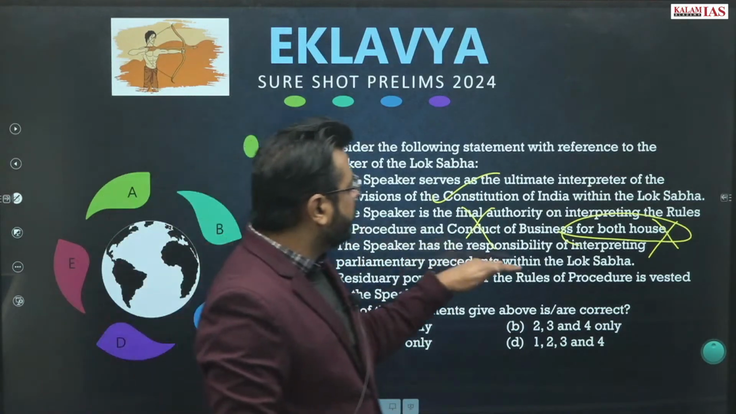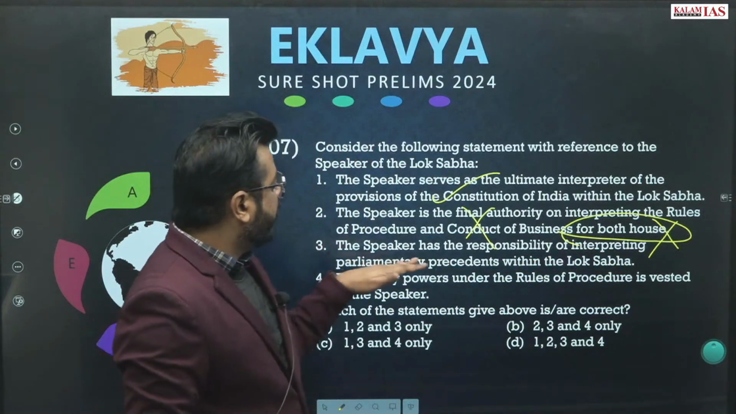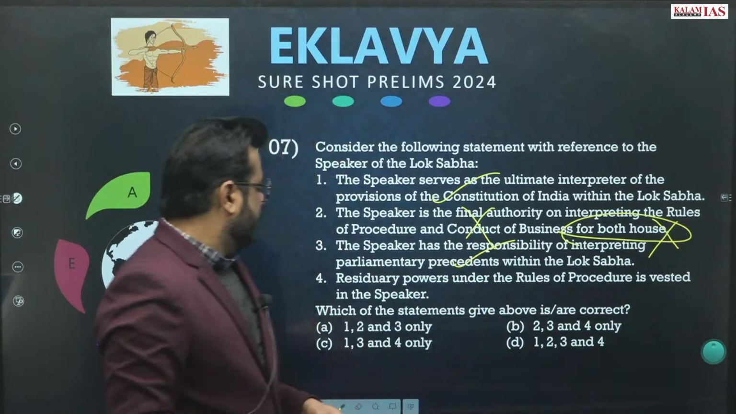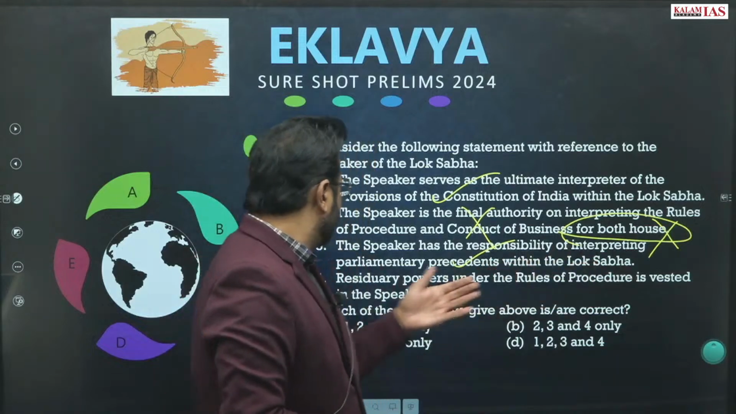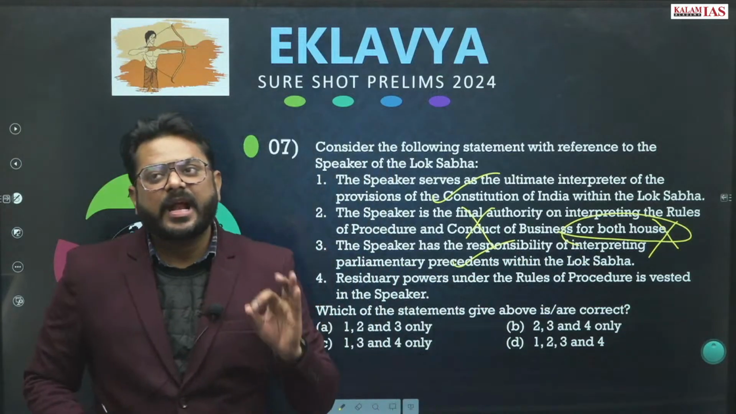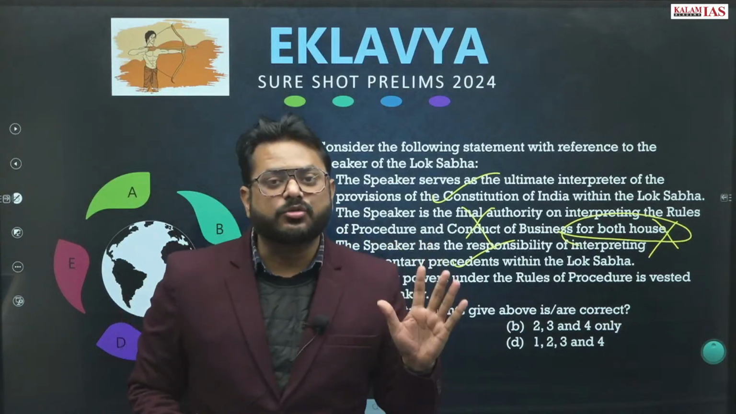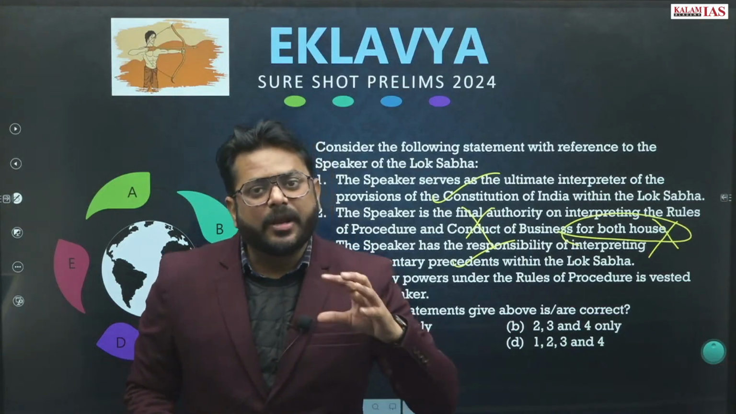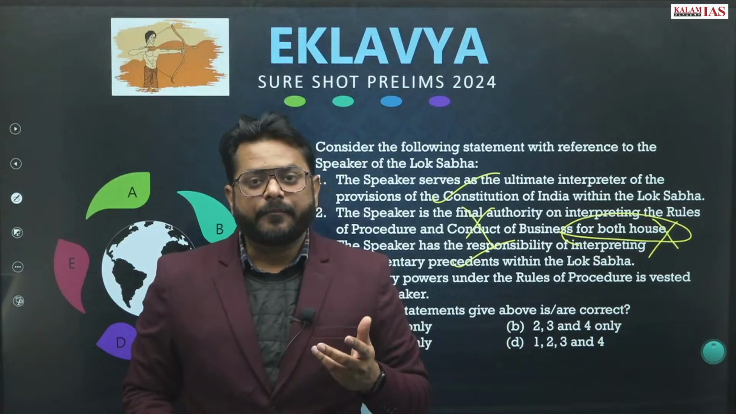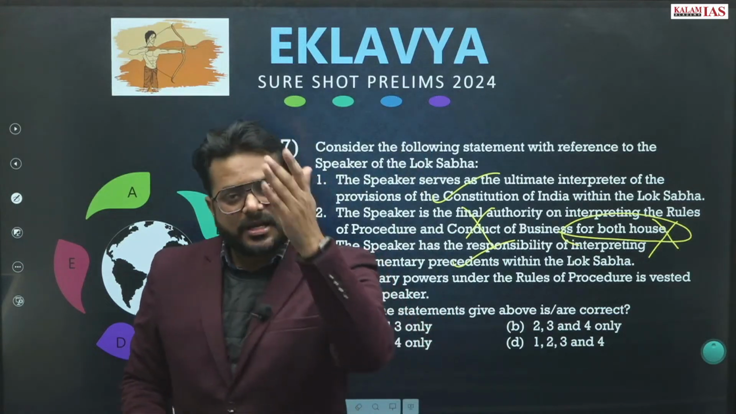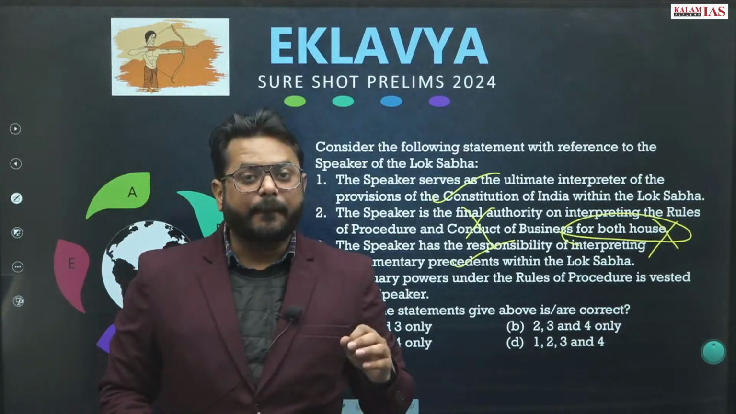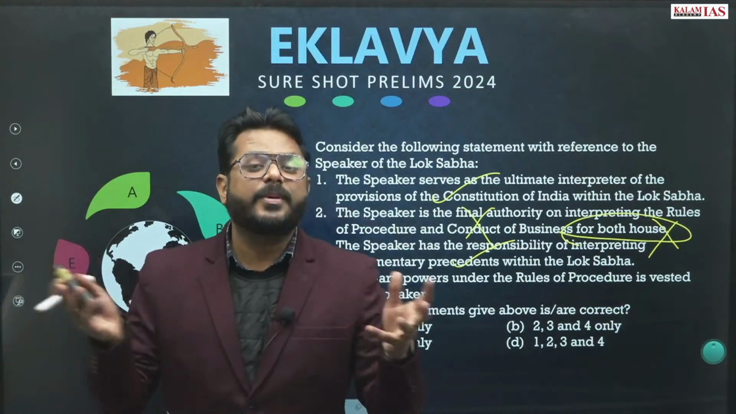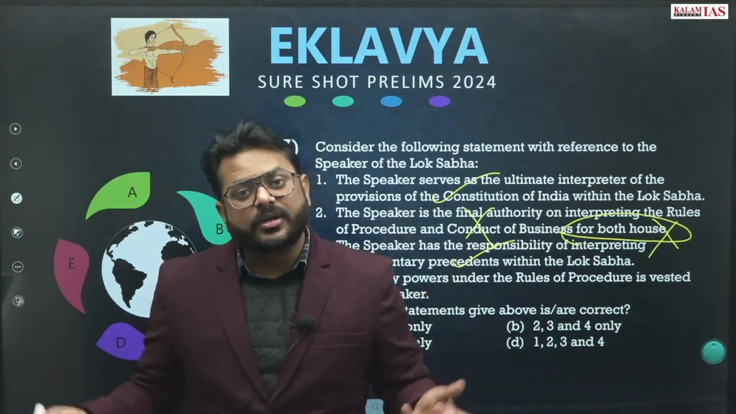The Speaker has the responsibility of interpreting parliamentary precedents within the Lok Sabha. So this is correct. Residuary power under the rules of procedure is vested in the Speaker. Please understand that not everything can be written inside the Constitution or inside the rules of procedure, right? Therefore this concept of residuary power. For example, in the 7th Schedule of the Constitution of India, there are lists in the union list, the state list, the concurrent list. But beyond that, there may be certain items which have not been covered, because these are not exhaustive lists.